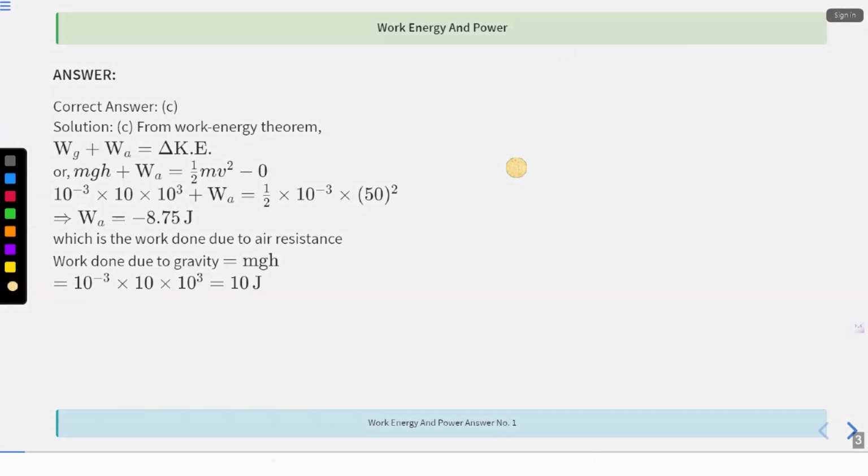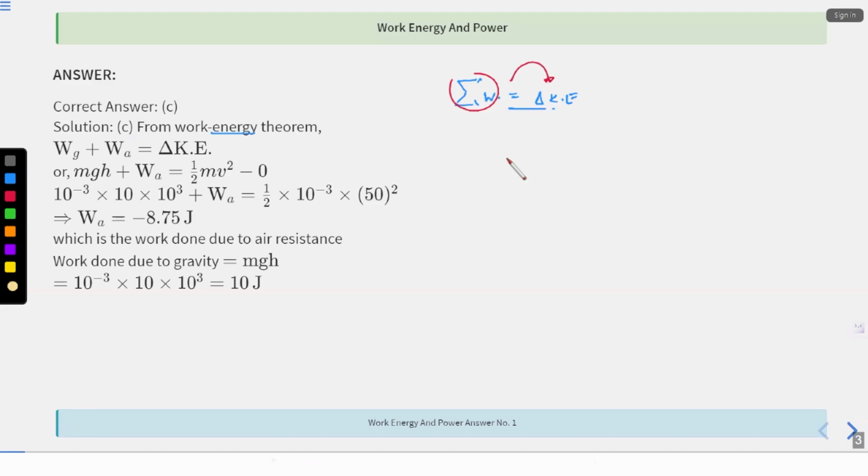There is something called the work energy theorem, right? I hope you all know what the work energy theorem is. It says that the sum of all work done is equal to the change in kinetic energy. Whatever work is done in my process will be equal to the change in kinetic energy of that object.